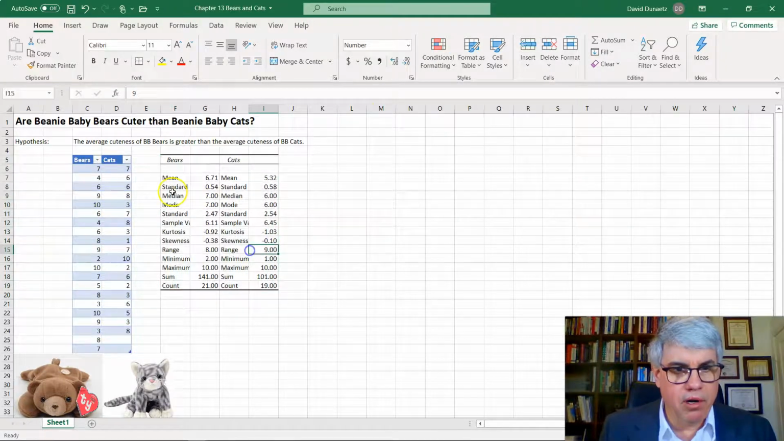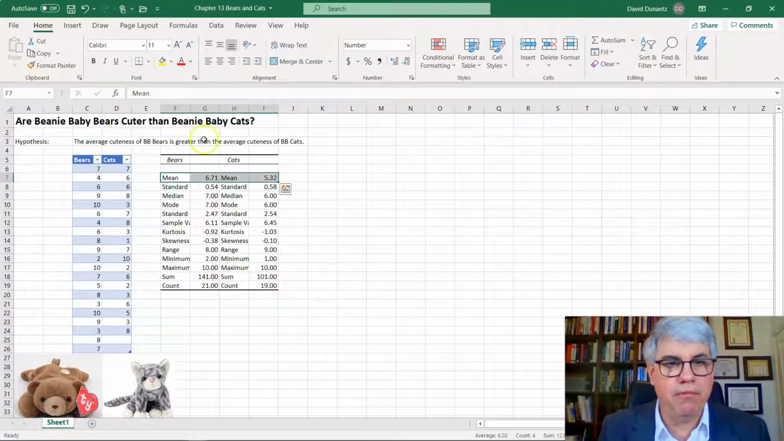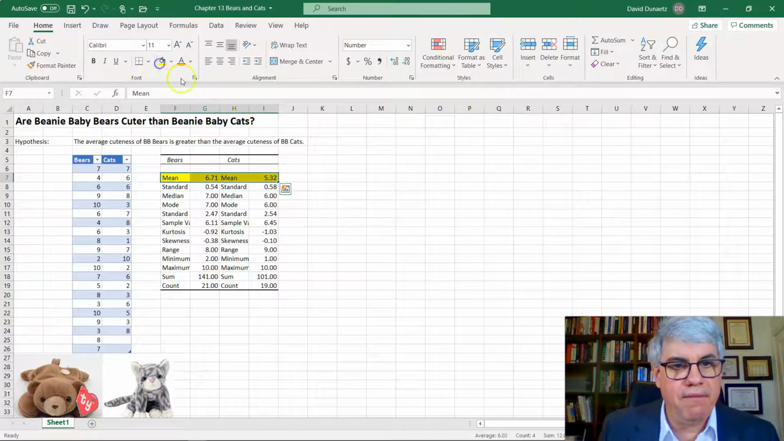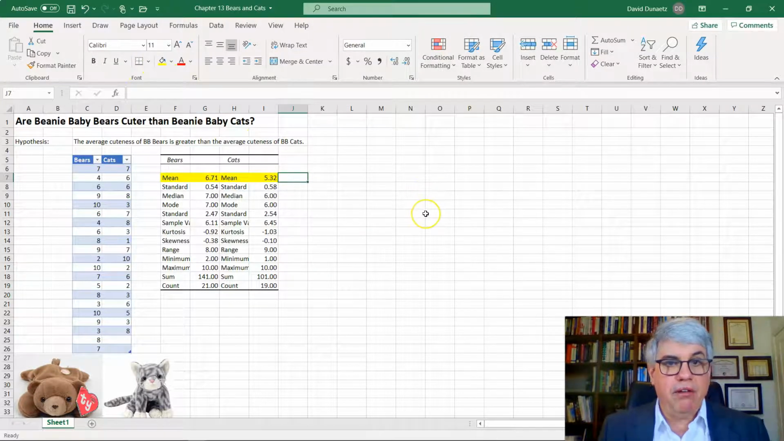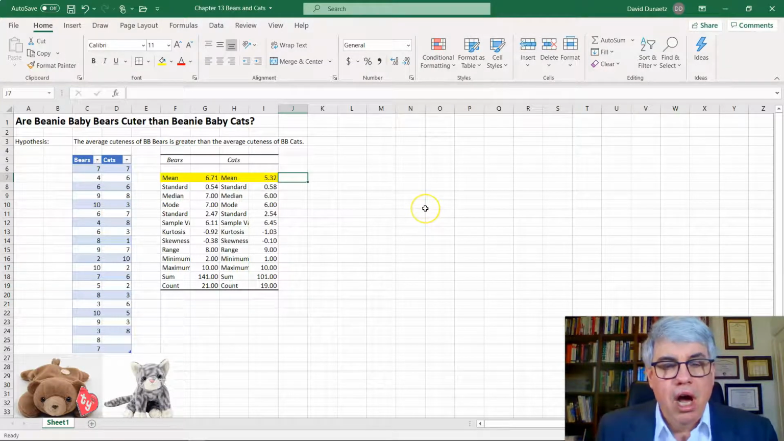We've got the number format, and here we've got the mean is 6.71 for bears and 5.32 for cats. Now, so far so good. 6.71 is greater than 5.32.